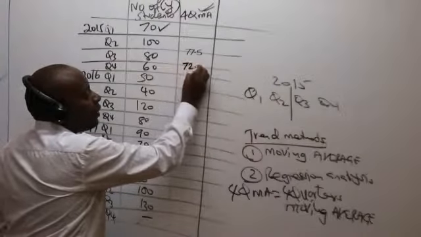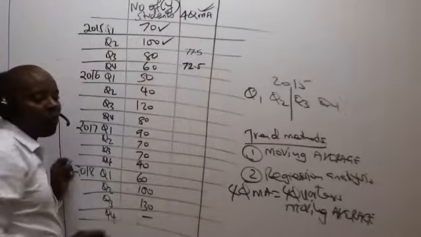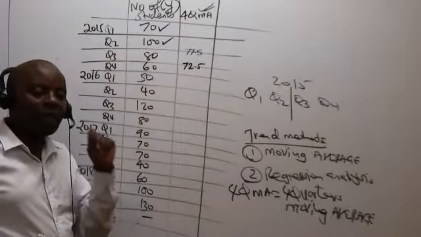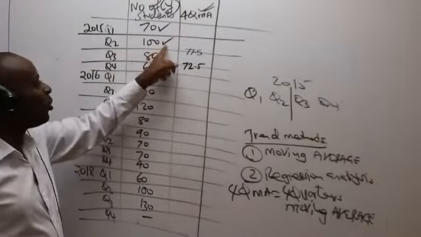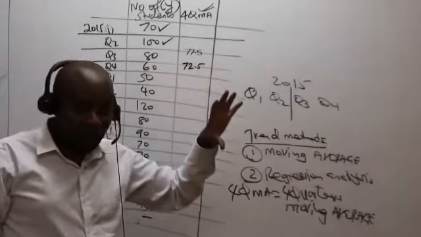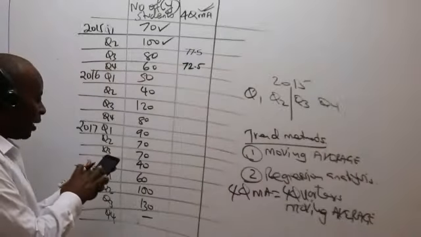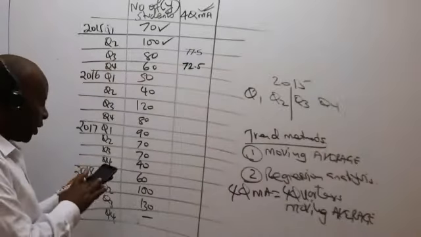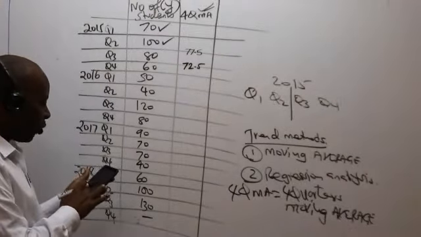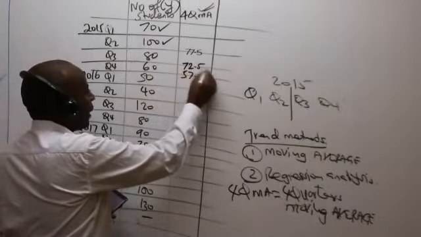And once I get a figure, I must always tick the topmost number. Then I pick the next sequence of 4. I have 80 plus 60 plus 50 plus 40, divide by 4. I'm getting 57.5. So I write it like that, I tick.